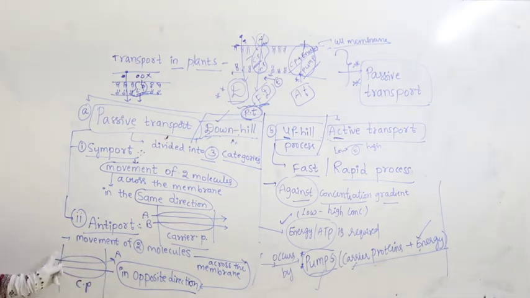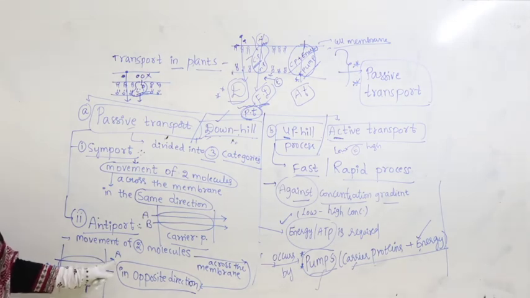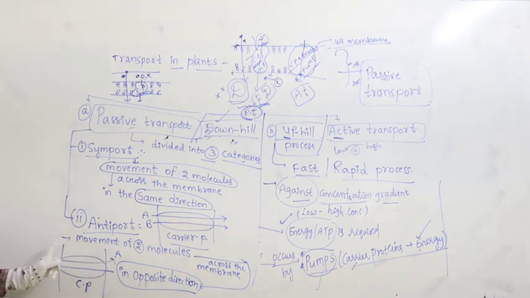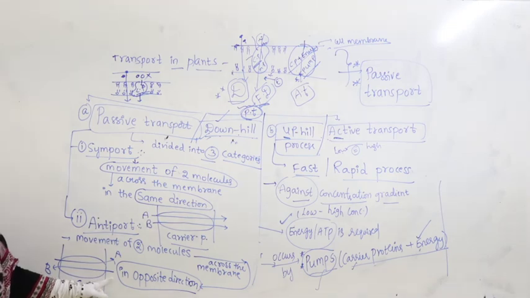So what is moving here? A, for example: where is it moving from and to? Outside the cell to inside the cell. What about B? B is moving by the same carrier protein, from inside the cell to outside the cell.